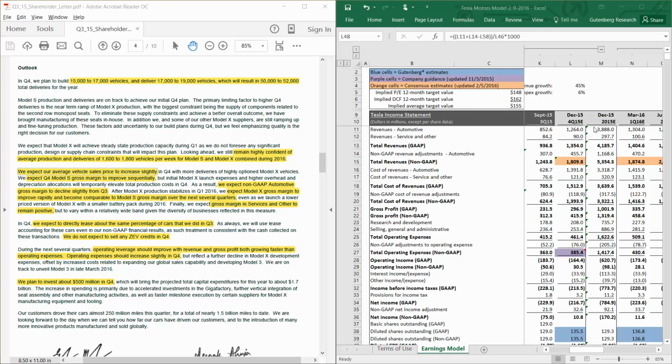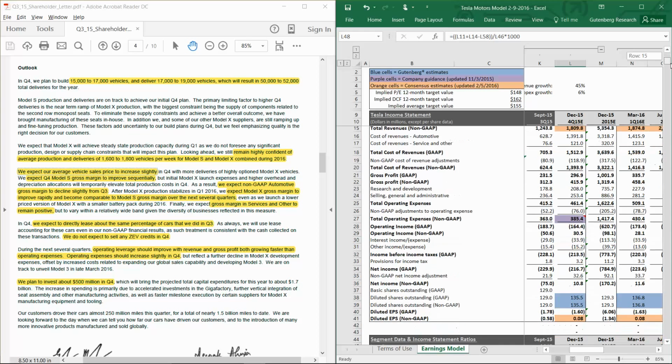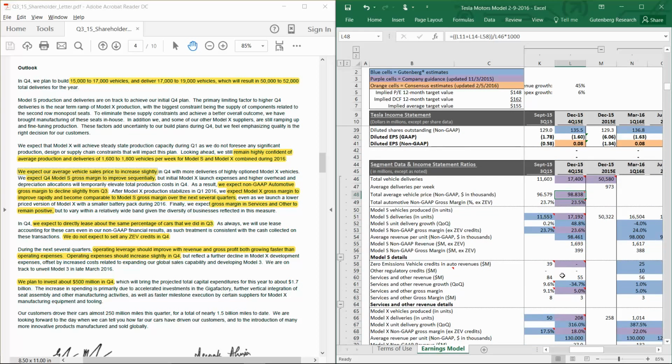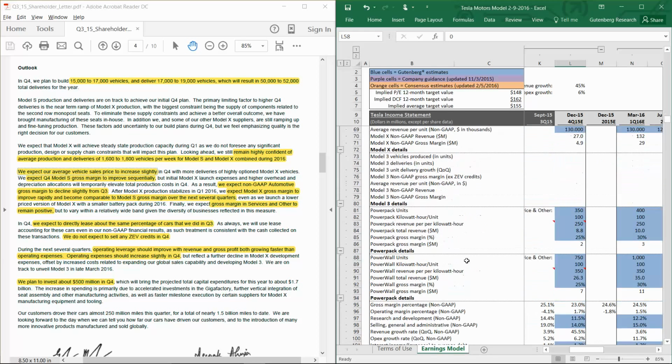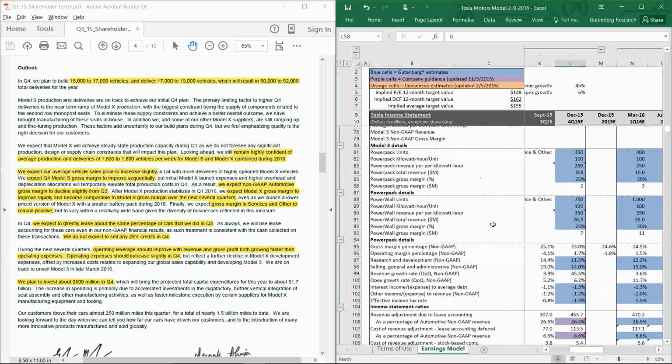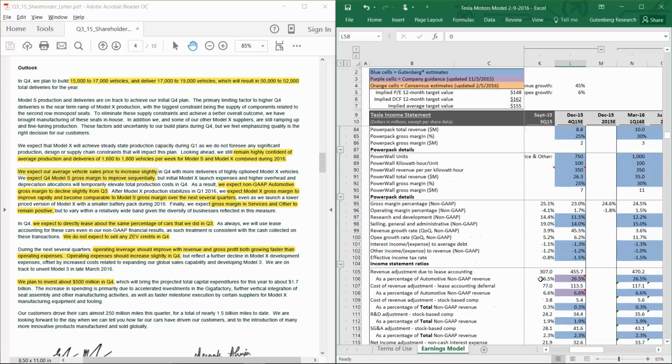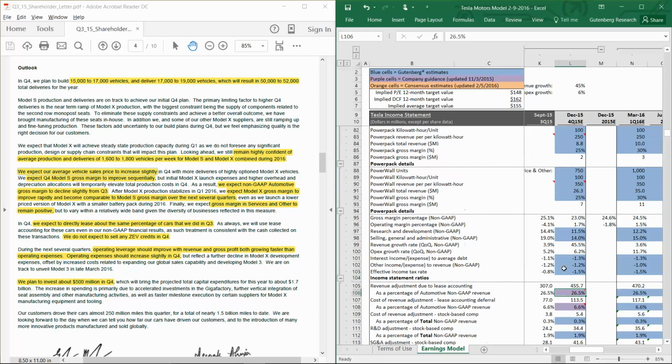So when we think about Tesla's revenue, there's really 5 main components there. There's the Model S revenue, Model X revenue, zero emission vehicle credits. There's the energy products, which come through the service and other category. And then there's a lease accounting adjustment, and that would be in the non-GAAP adjustment section of our model.